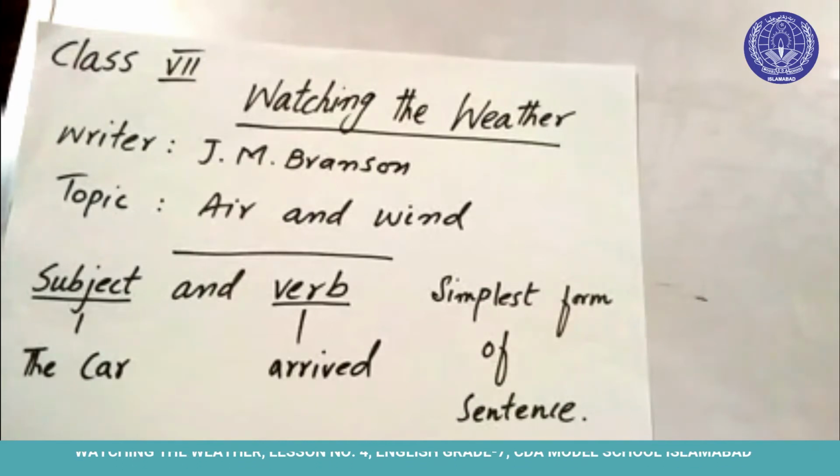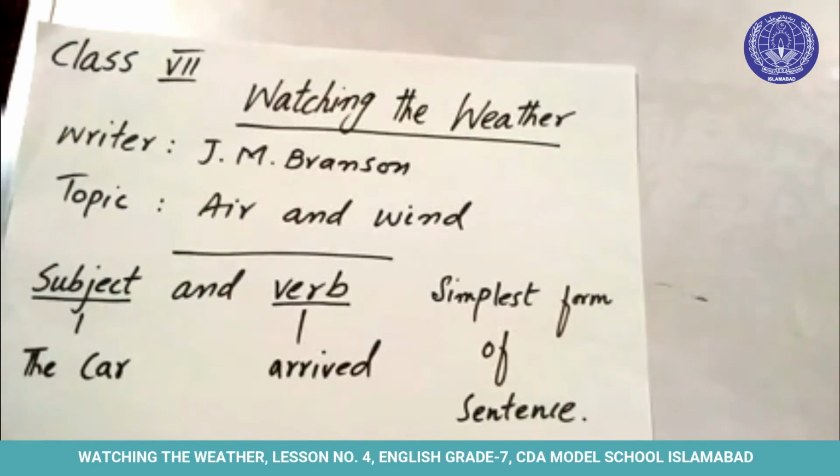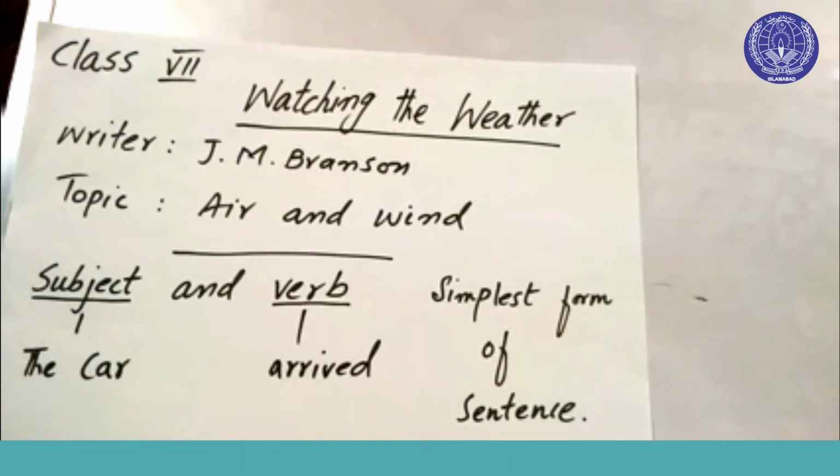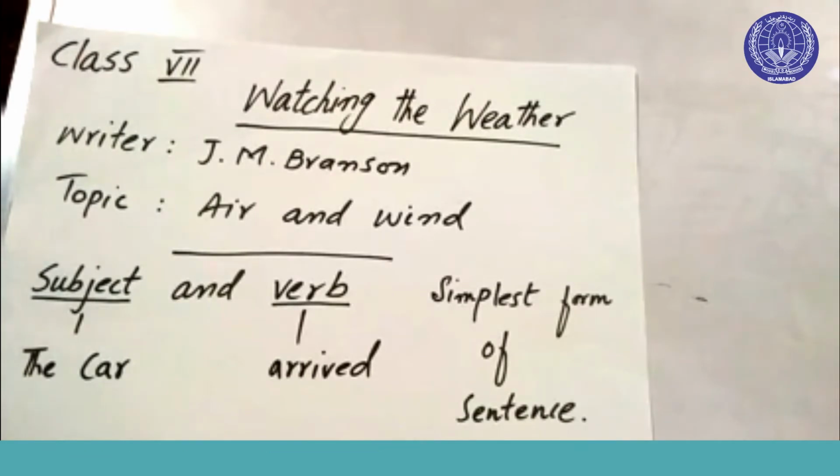The writer is J.M. Branson, and in this chapter two children, June and John, have been asking their father a lot of questions about the weather. He is a pilot on an aircraft belonging to a big airline, and so he is able to explain. After reading this chapter, you'll see that their father has explained to them what air is and what wind is through different experiments.